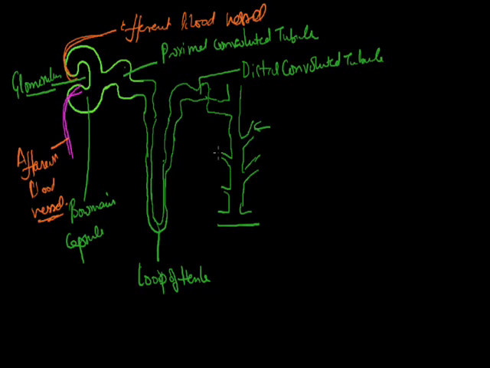Distal convoluted tubules from different nephrons unite in the collecting duct, and this collecting duct collects the urine and sends it to the ureter. So this is just an outline of the nephron, which is the structural and functional unit of the kidney.